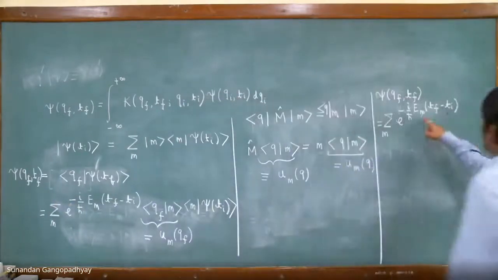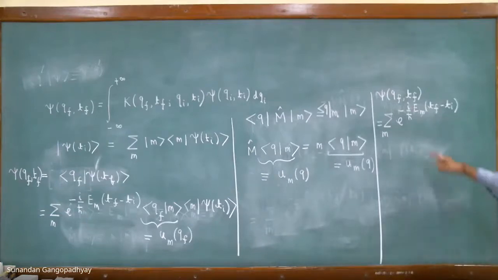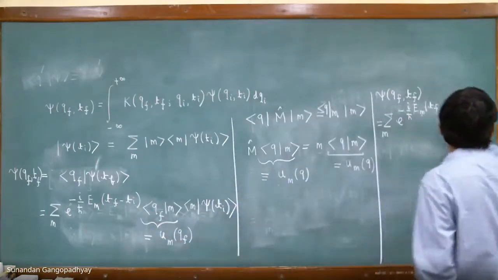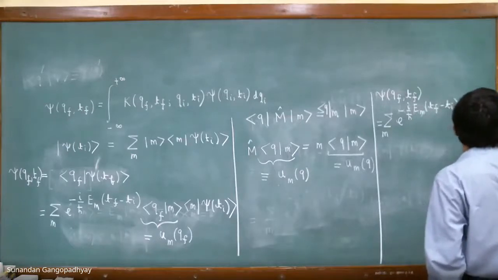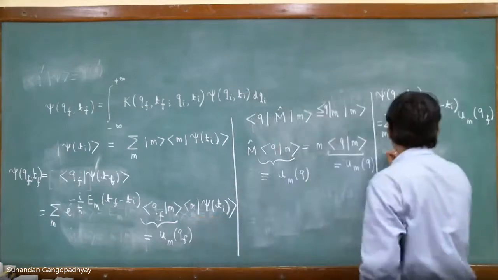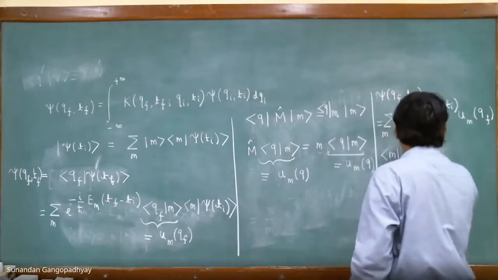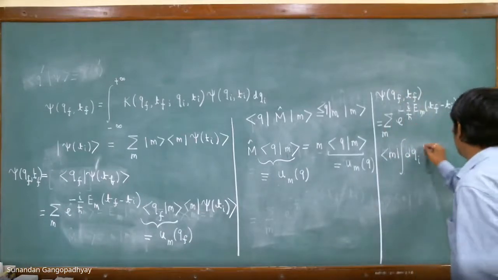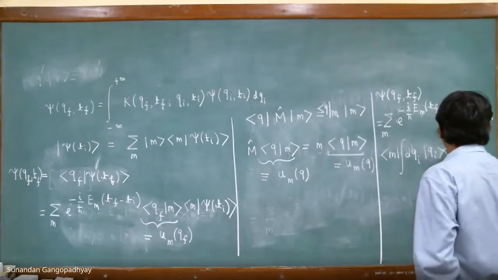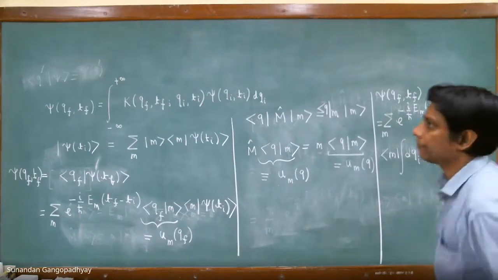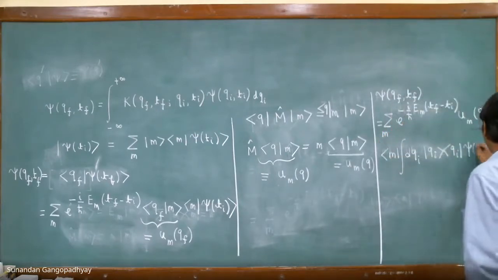So let us come back to this here. Summation over m e to the power of this thing. Now this is UMQF. So let me write it down. We shall put in a complete set of states here: dqi, ket qi, bra qi, psi at ti.